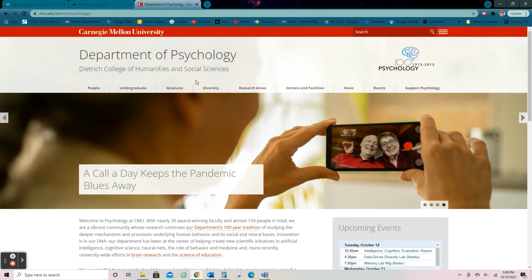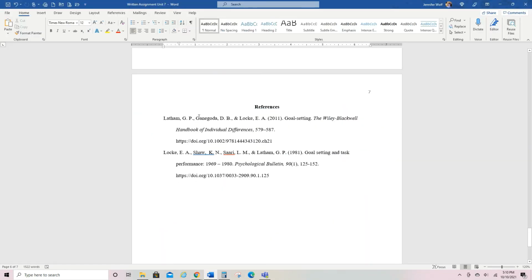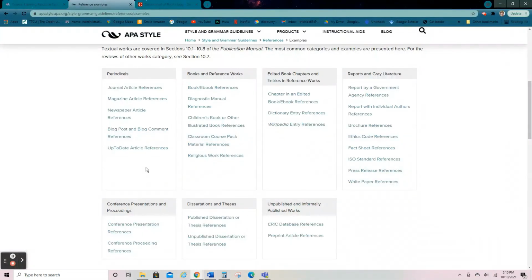I don't want to take up too much time, but that's how you can use Wikipedia. All right, but in your reference, you're not gonna put something in your paper that says Wikipedia because you didn't use Wikipedia. You used the source that the Wikipedia writer used. Okay, and that's different.